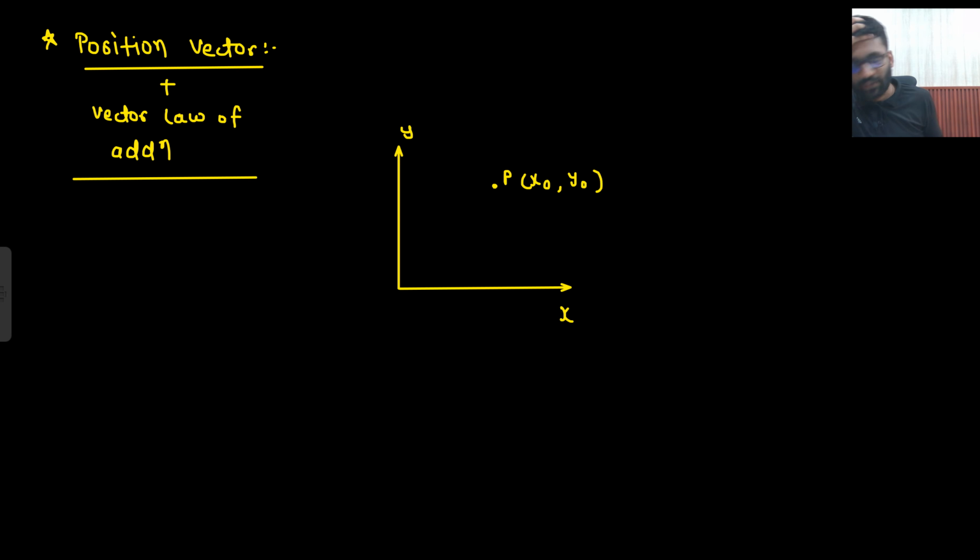What do you mean by position vector? So this is a 2D coordinate. What do you mean by 2D coordinate? A simple plane. This is what you can understand by 2D coordinate. This is your y, this is your x. This is a 2D coordinate system. Okay. So just let me know how you can reach this point x0 and y0. What you can do?